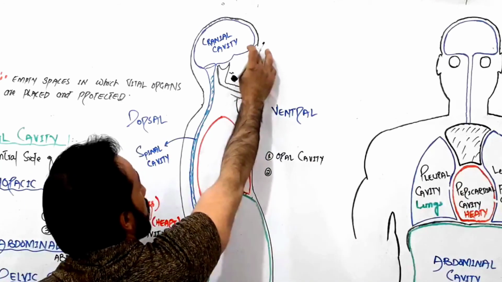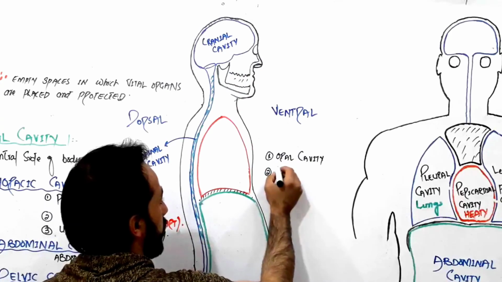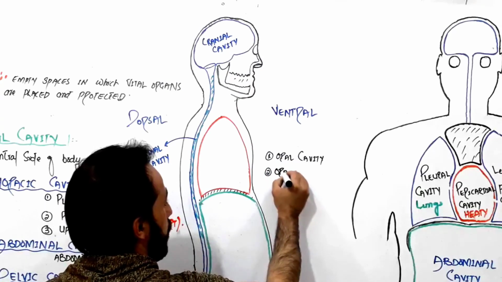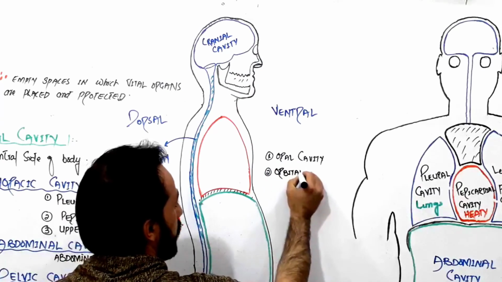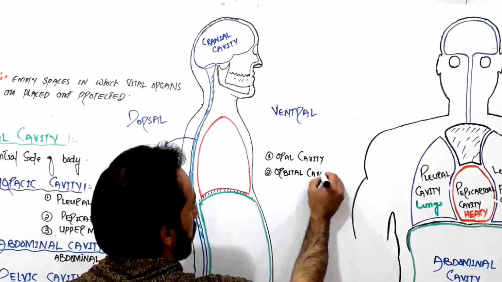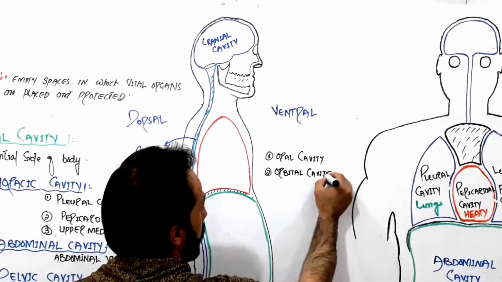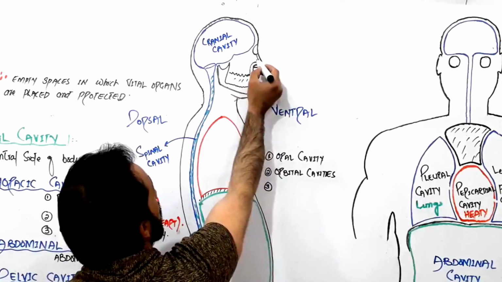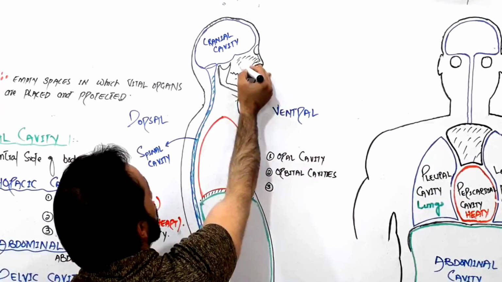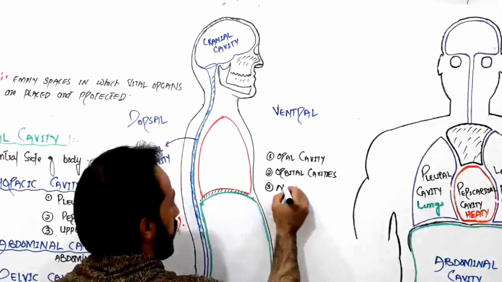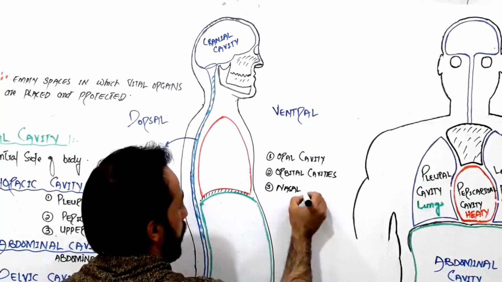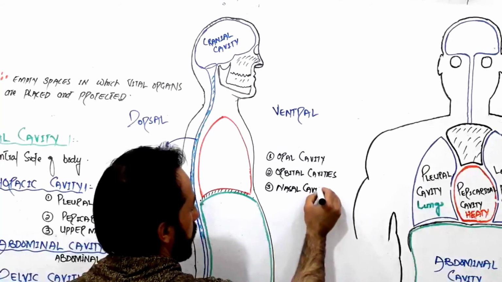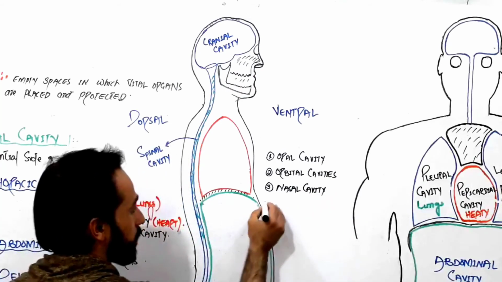Then we also have the orbital cavities, right? Orbital cavities. We have 2 orbital cavities. Then other than this, we have the nasal cavity, right? This is a nasal cavity. It is also a cavity.